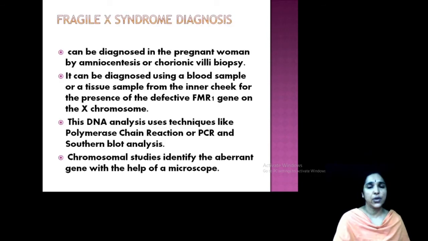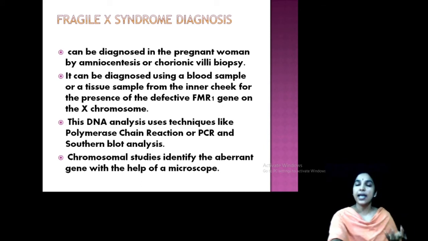And how can you diagnose it? Usually diagnosis is done by testing amniotic fluid, amniocentesis as you can see, and also by looking at blood samples or a tissue sample from the inner cheek, to detect the presence of the FMR1 gene on the X chromosome.